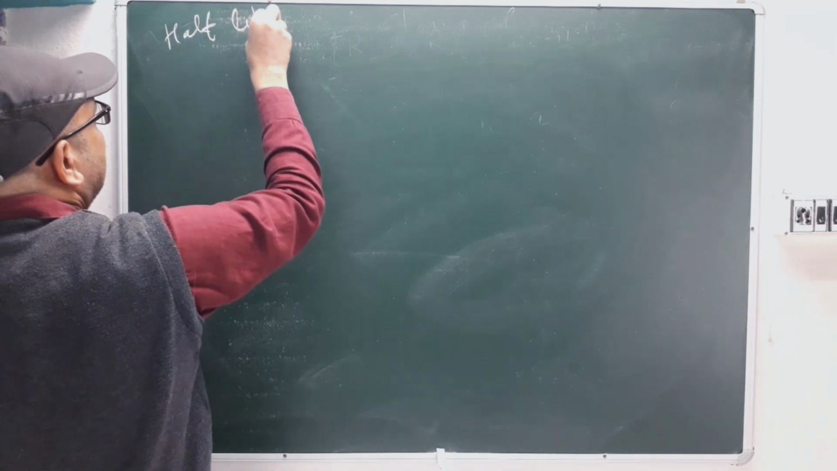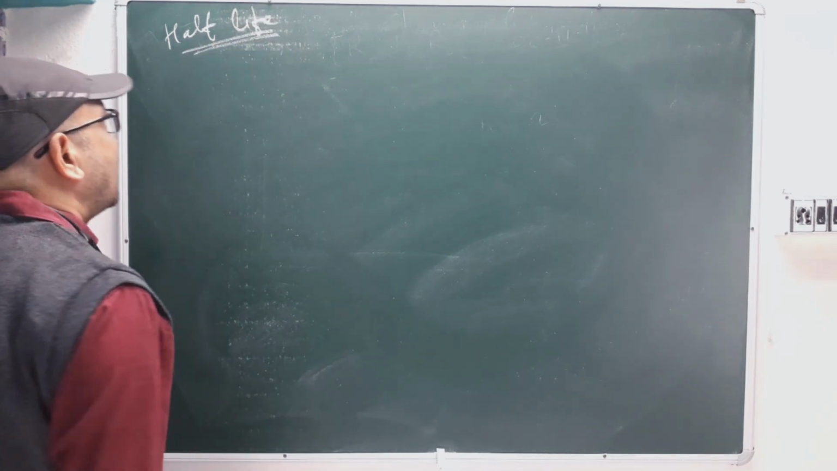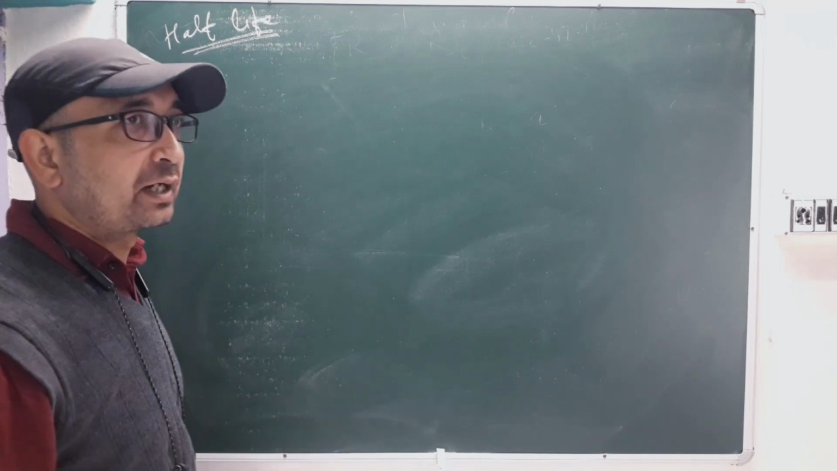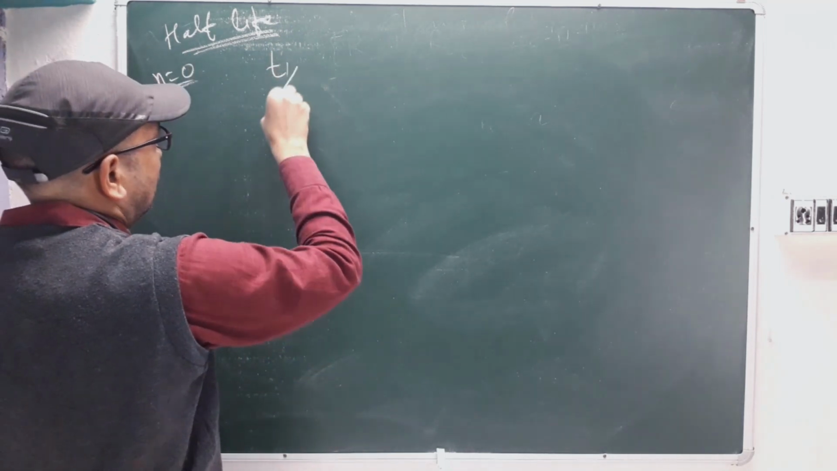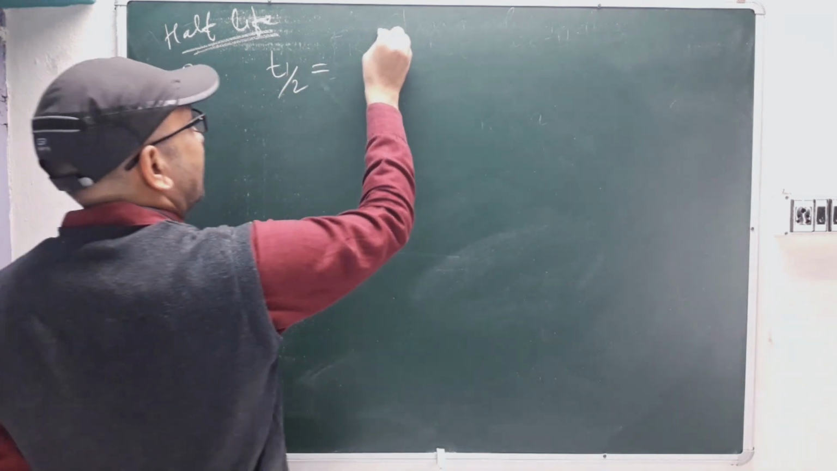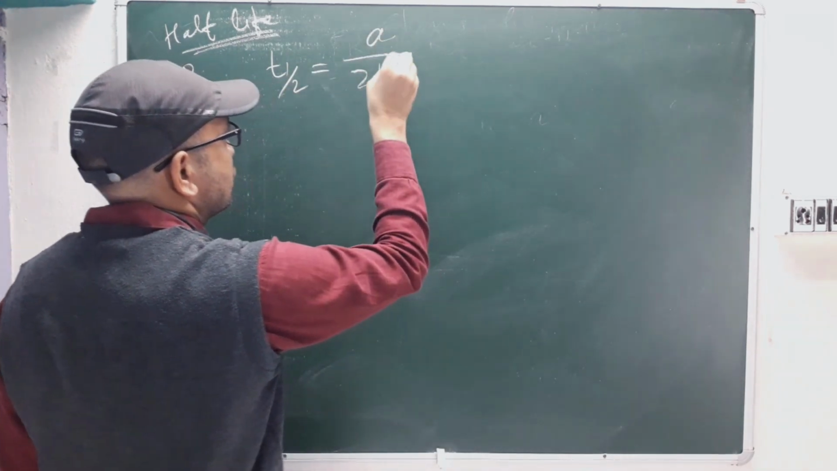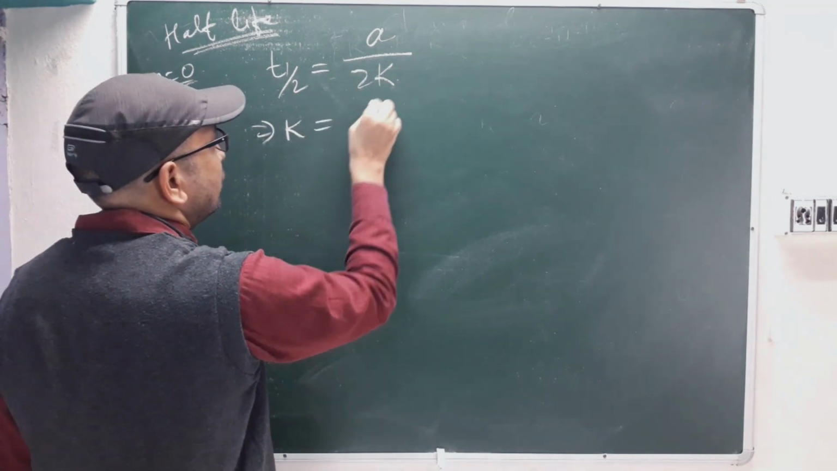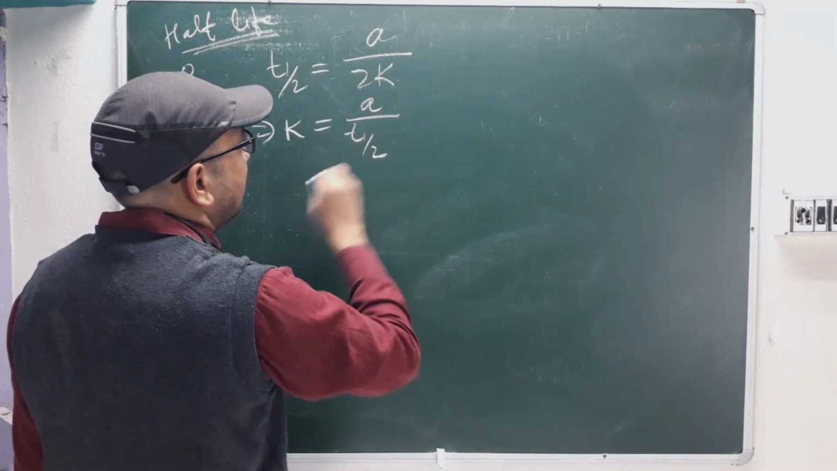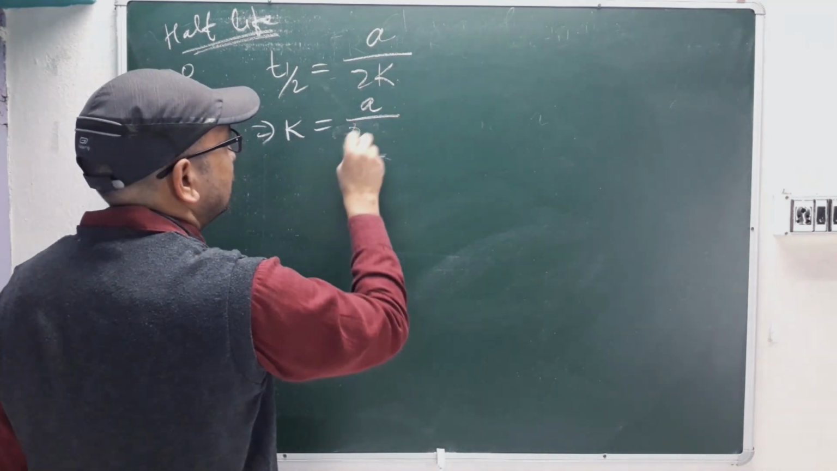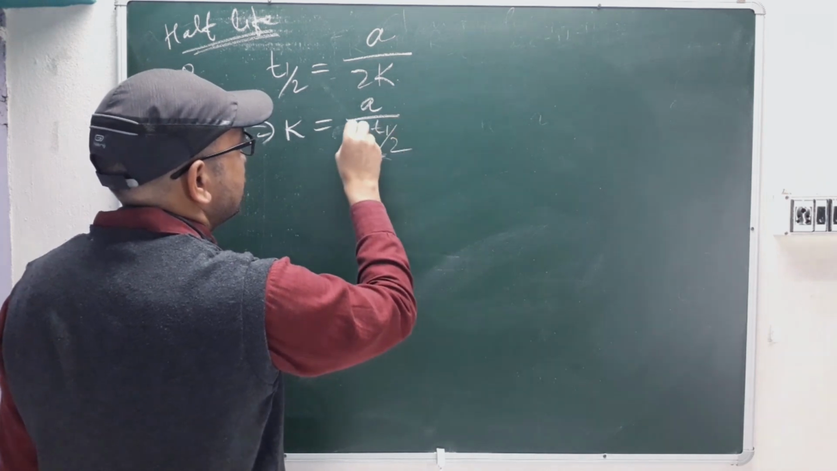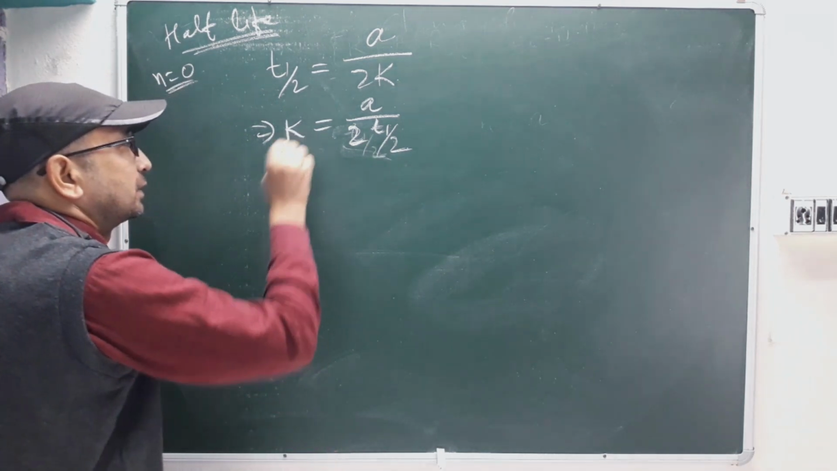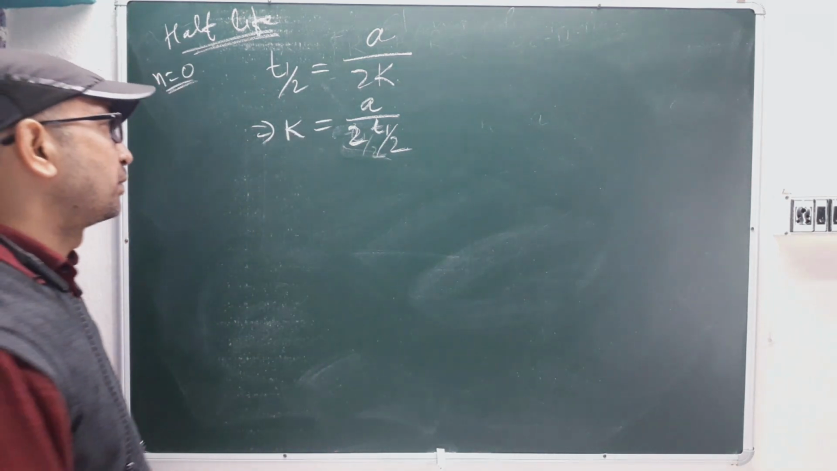So the half-life of the reaction. First we will see for n equal to 0, the zeroth order, how much the half-life comes to. It will be the initial concentration divided by 2. You can always rearrange this formula. So based on the rate constant, you write it as k equals a divided by 2 times t half. Sometimes they will give you the t half value and ask what will be the rate constant for this particular reaction.